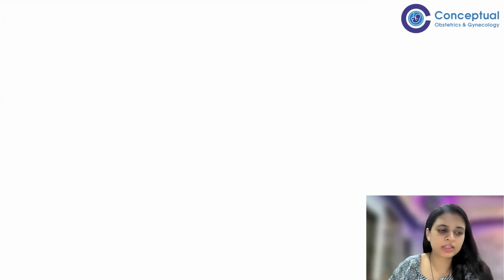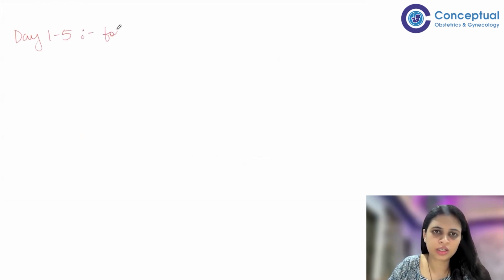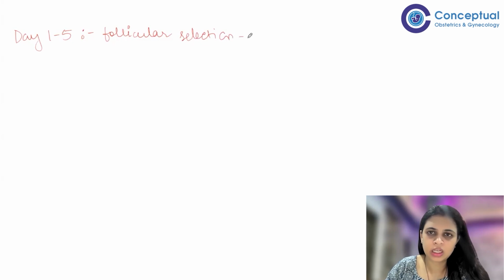So for this, we have divided the phase of folliculometry or the phase of follicle recruitment into three parts. The first one is from day 1 to day 5, which causes follicular selection. Now this starts in the previous cycle itself, but in ultrasound it will be evident from day 1 to day 5. This is called as follicular selection. Now here usually the follicles are 5 to 10 mm in size.